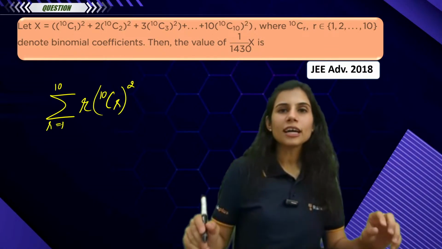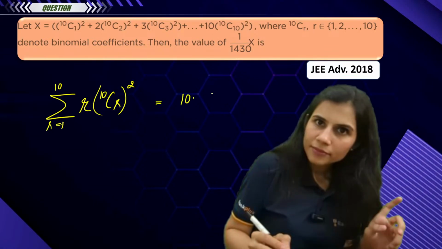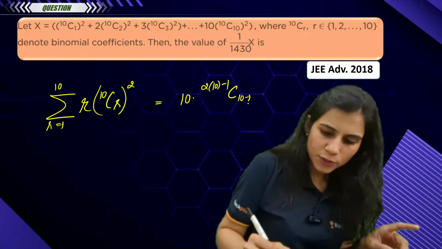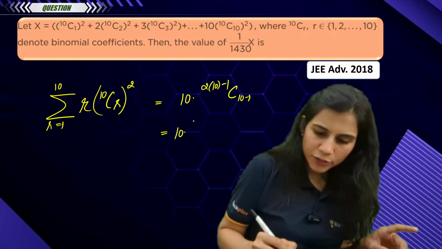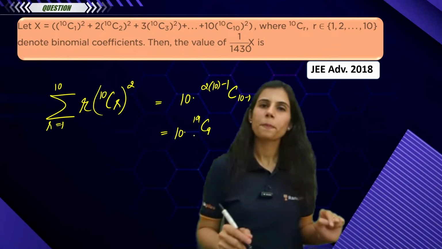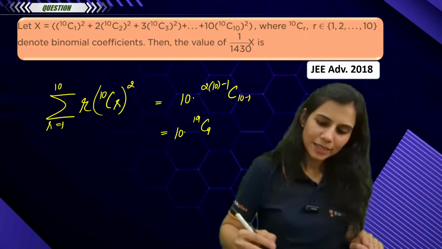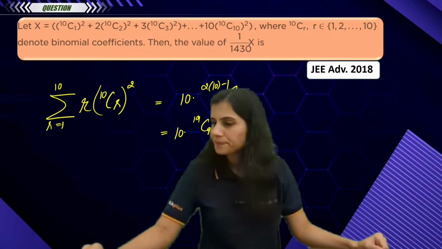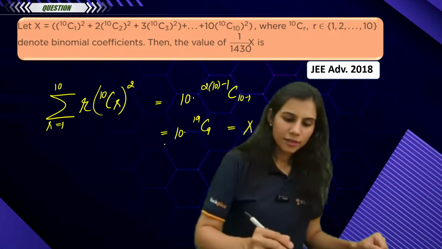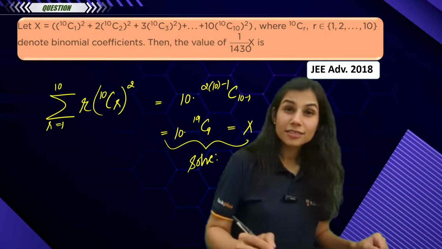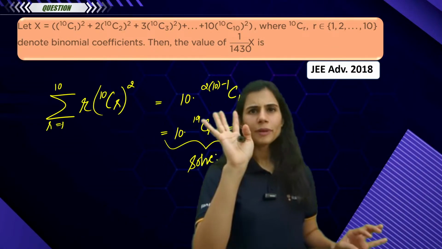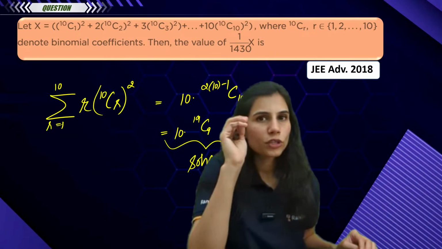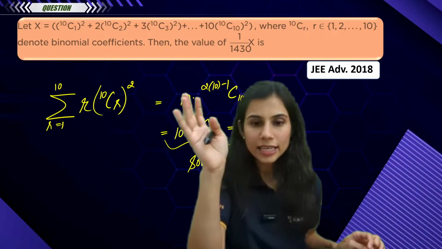Summation r into nCr whole square gives you what? n into 2n minus 1, 2n minus 1 Cn minus 1. That's it. 10 into 20 minus 1, 19C9. This is your X. Once you compute it, X upon 1430 will be your answer. Is this cool? Can you imagine this is a JEE Advanced question? Can you imagine? So never underestimate the importance of these results on binomial series.